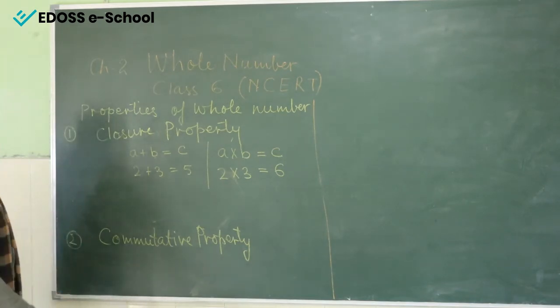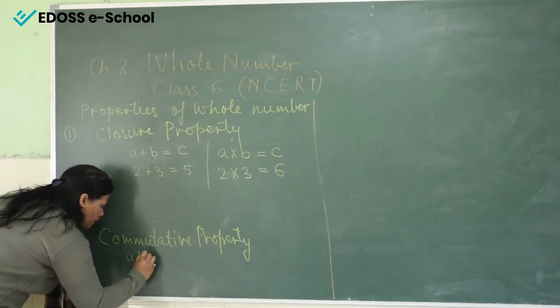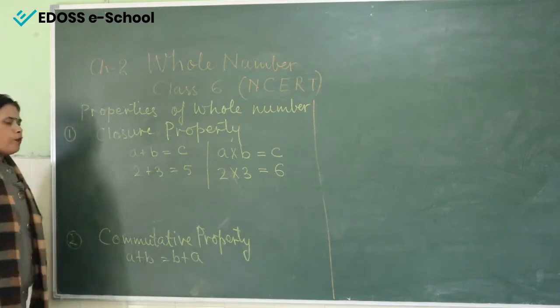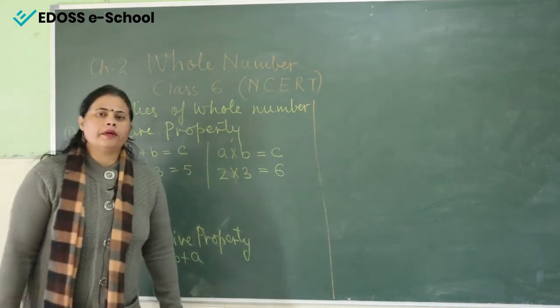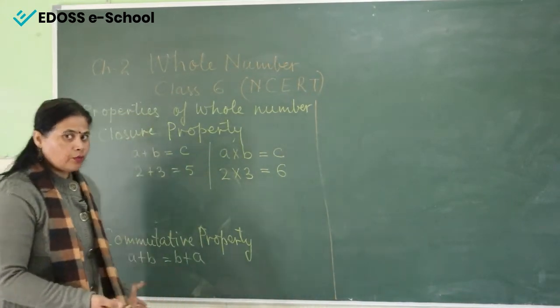Commutative property, I will explain with the variables. Now see here, a plus b is equal to b plus a. It means when we add two whole numbers, first with second or second with first, now see what we will get.